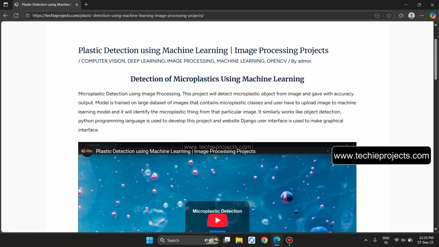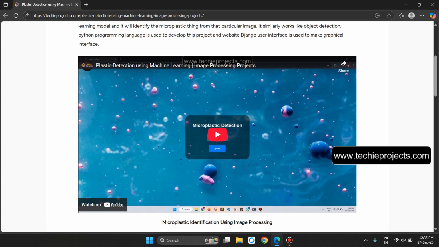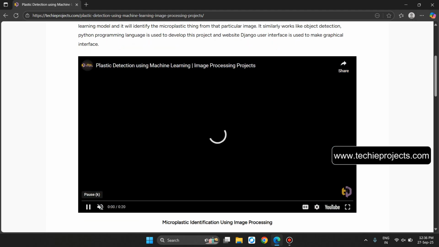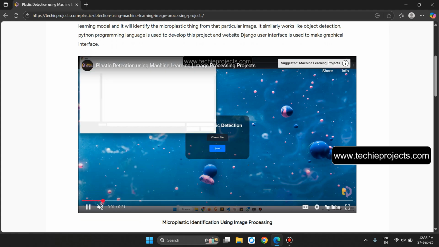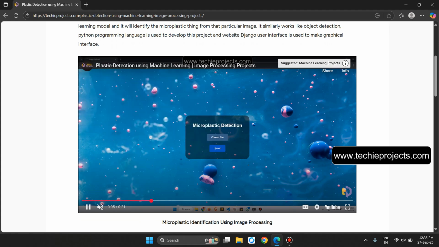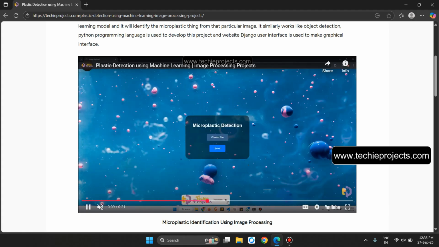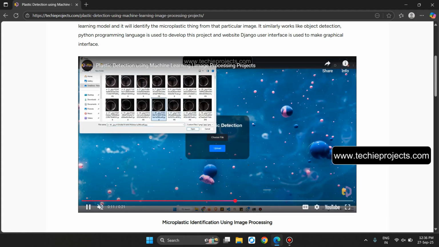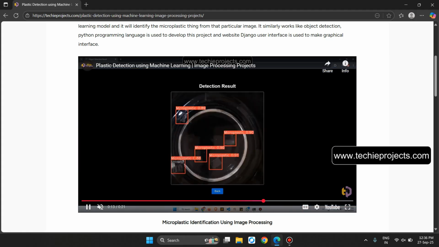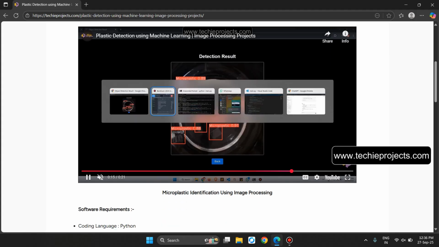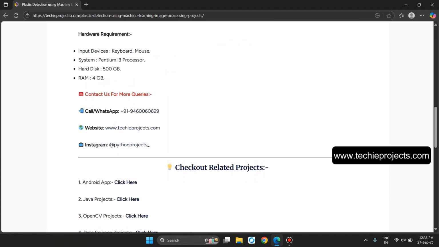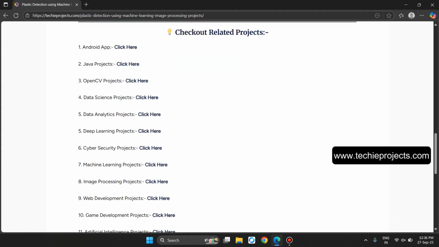Python programming language is used to develop this project, and a website framework is used to create the graphical user interface. Now this will be the home page, and it is a web-based project. Let's click on the play button. User can upload any of the input images from the dataset and just click on the upload button. That will detect the microplastic objects from that particular image. Like we have trained the model on a large dataset of images. These are the software and hardware requirements. Contact us for more queries and check out related projects.